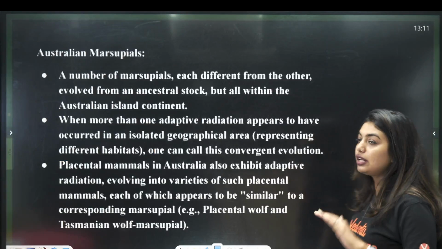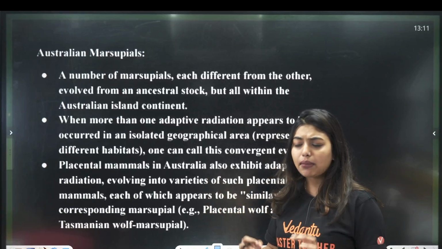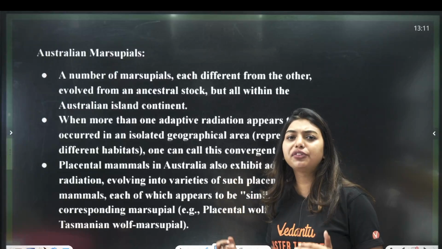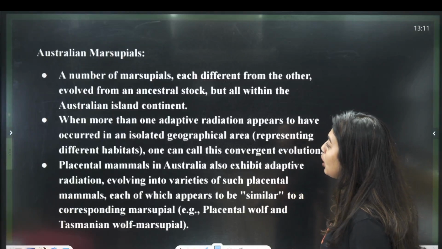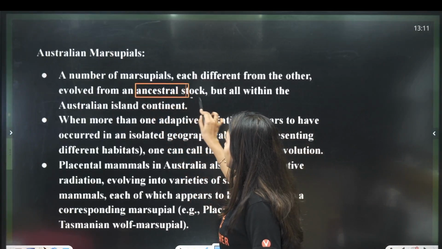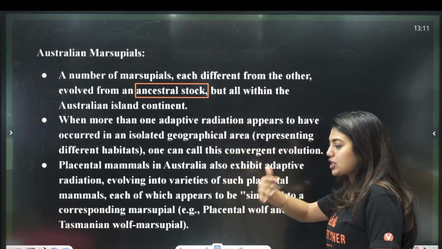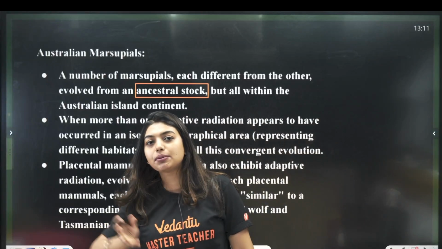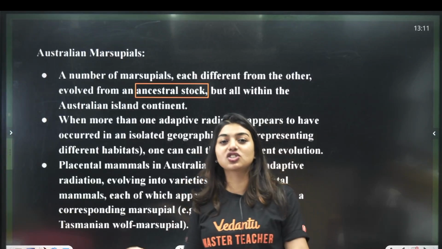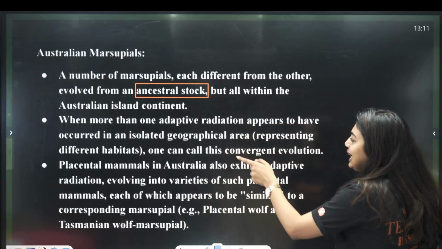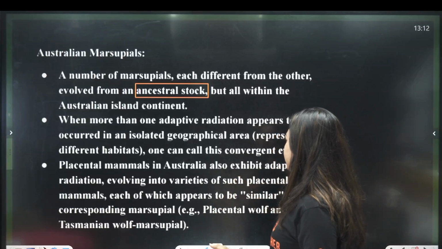Now, same thing happened in Australian marsupials. Okay, one became squirrel, one became mouse, one became wolf, one became different names, no? So, look here, a number of marsupials, each different from other, evolved from ancestral stock, but all within the Australian island. Why? Because Australia did not have a terrestrial route for these people to go to different places. So they were like, oh, my life is here only, I will stay here only. So they just got adaptive radiation, okay. So then more than one adaptive radiation appears to have occurred in an isolated geographical area.